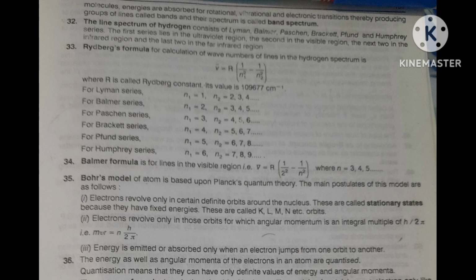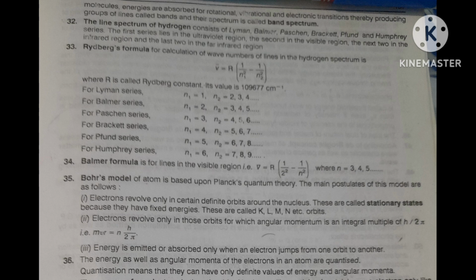Okay, a question is asked. In case of atoms, line spectrum. But in case of molecules, what? In case of molecules, energies are absorbed for rotational, vibrational, and electronic transition.